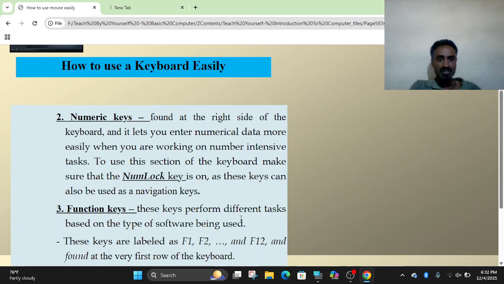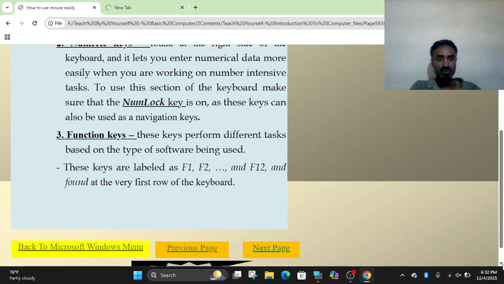The function keys are the other section of the keys. These keys perform different tasks. They are found at the top of your keyboard, F1 to F12. For instance, in Microsoft and the desktop window, F1 is help. F2 helps to rename, for instance. F12 in Microsoft Word is save as. But in every software, they have their own tasks. Therefore, F1 to F12 are function keys.